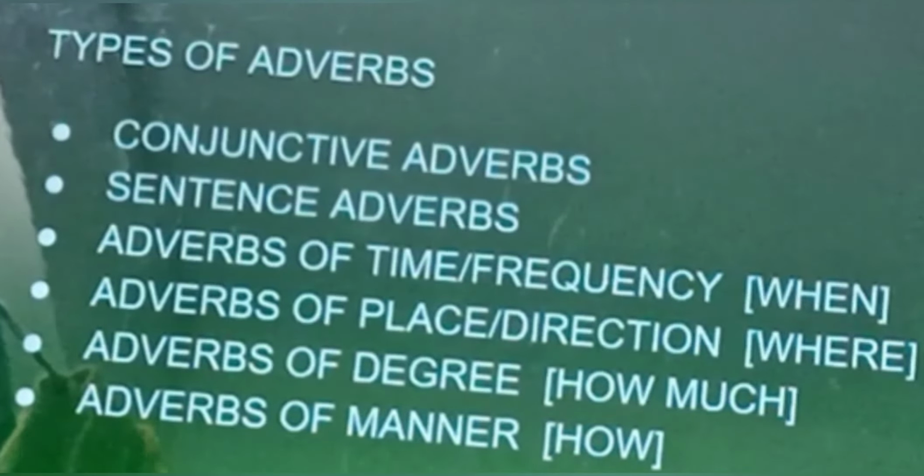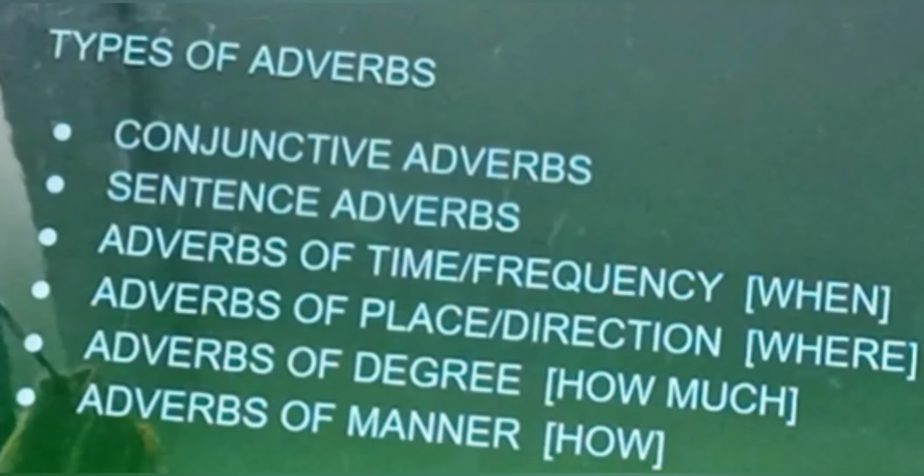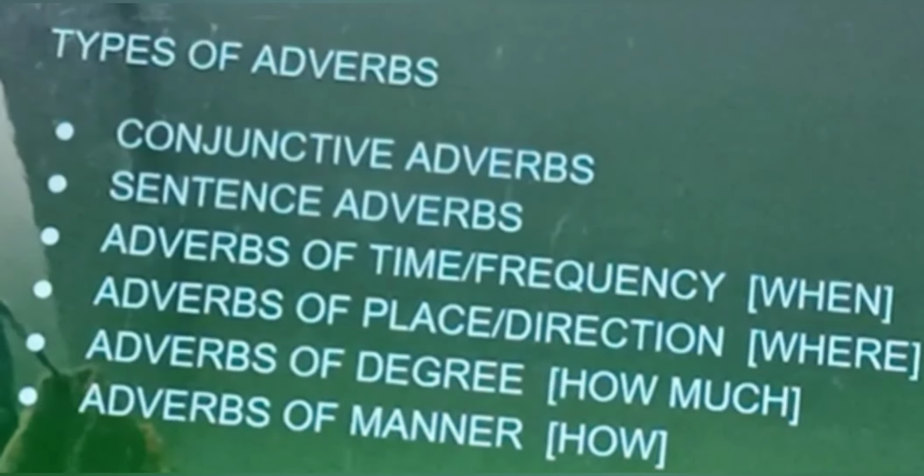Examples: actually, apparently, fortunately, seriously, basically, briefly, certainly, indeed, thankfully.